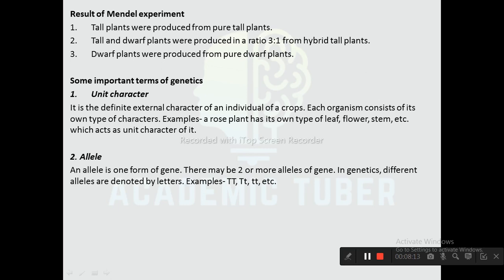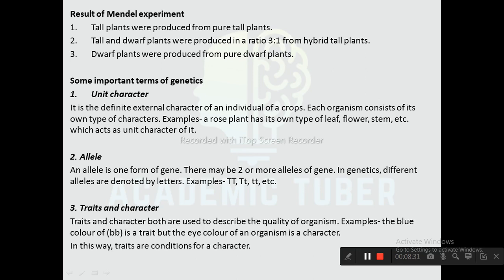Next one is allele. An allele is one form of a gene. There may be two or more alleles of a gene. In genetics, different alleles are denoted by letters. Example, capital T, small t, etc.